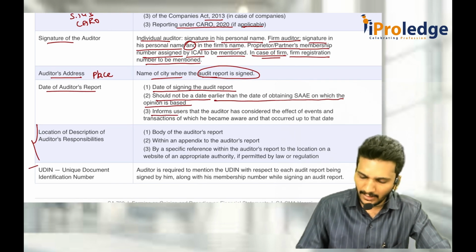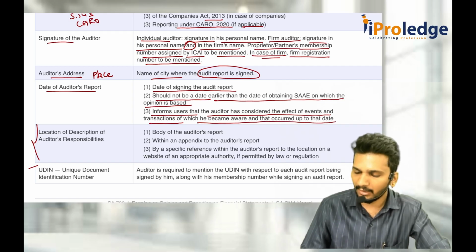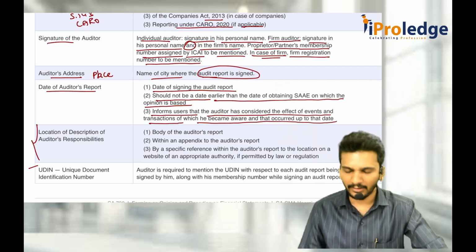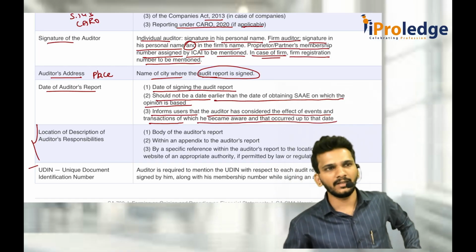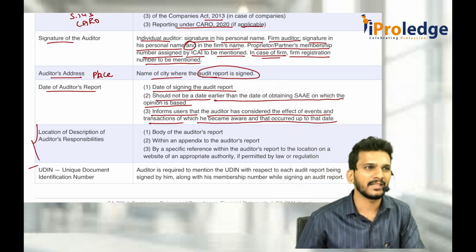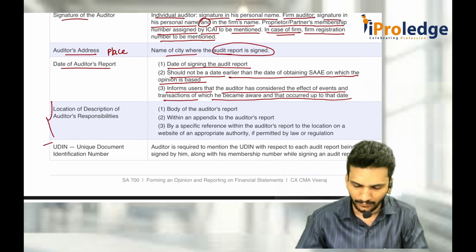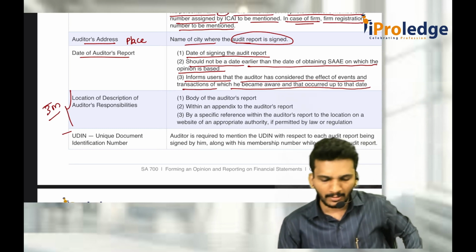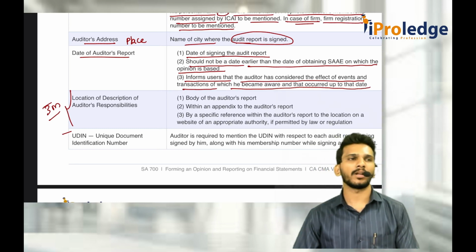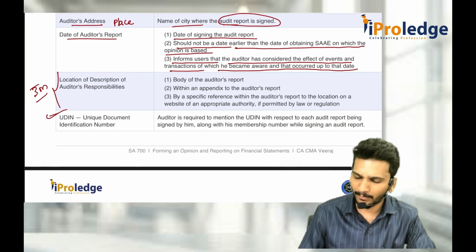Then it informs the user that the auditor has considered the effect of events and transactions of which he has become aware and which occurred up to that date. That means whenever you are auditing, if there are any events which occurred after the date of the balance sheet, you consider that also, whether it is an adjusting event or non-adjusting event, all those things are considered, and you give the audit report. This is actually a 3 marks question. See, all the items in this content are important. They can ask anything. After that, you should give the UDIN number.